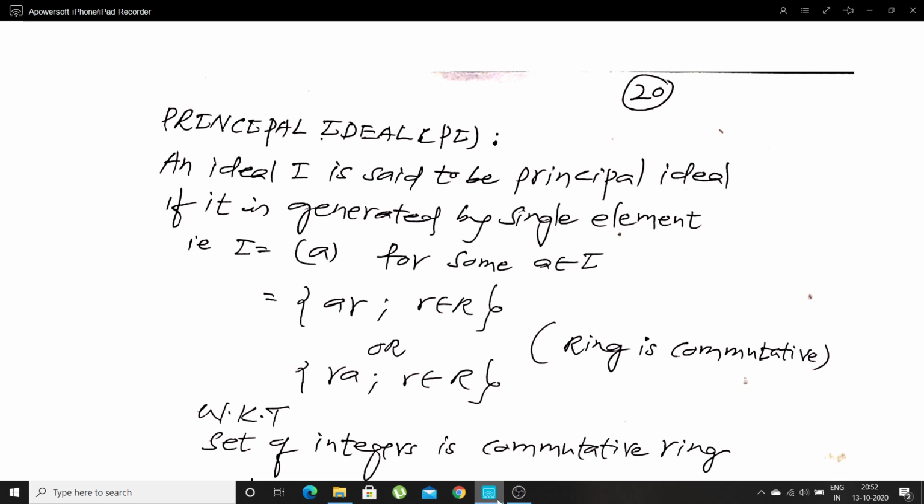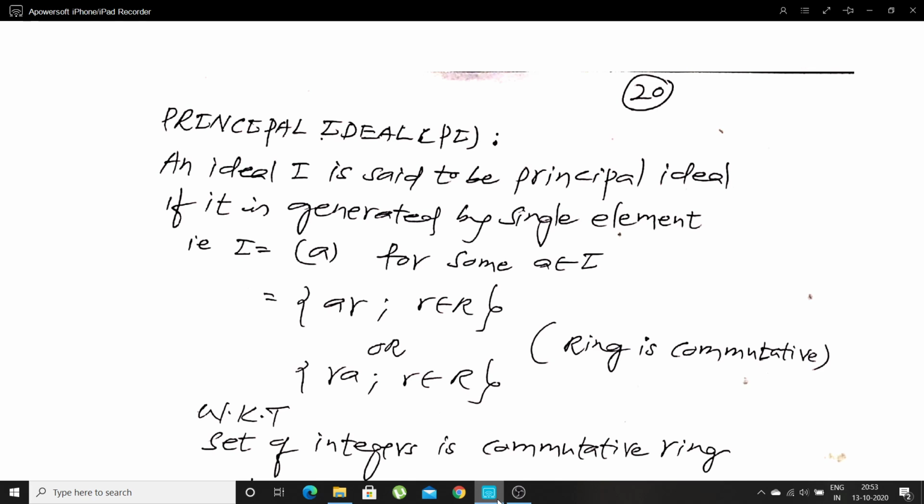Now the question arises in our mind, what is the meaning of generated? Generated means from a single element we have to get many elements. It's the same as a cyclic group. In the cyclic group, we used to see the integral power of an element. For example, a cyclic group generated by 2 means what? 2, 2 square, 2 cube, 2 to the power 4 and so on. Here it is not like that. Here we see integral multiples.